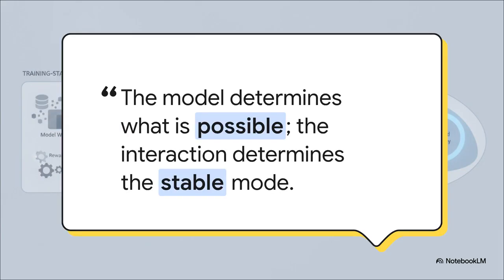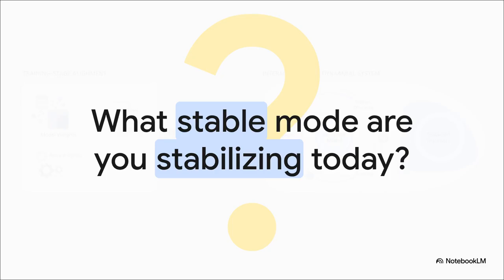Honestly, if you only remember one thing from this entire explainer today, it absolutely needs to be this core thesis right here. Quote, "The model determines what is possible, the interaction system helps determine which stable form of reasoning becomes active." It's brilliant. Training lays down the boundaries of what the model can do, but it is that coupled dynamic interaction flow that actually picks and stabilizes the reasoning regime you'll see in the real world. So, as we've seen, intelligence isn't just locked in the weights. It's a shared workload spread across the model, the prompts, the history, and most importantly, you.